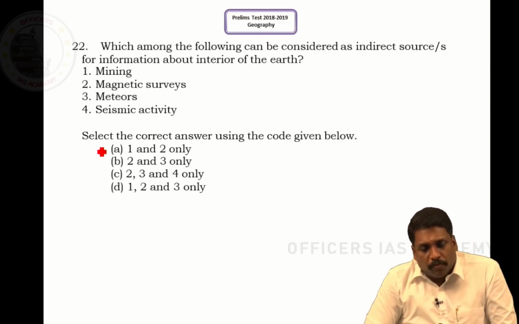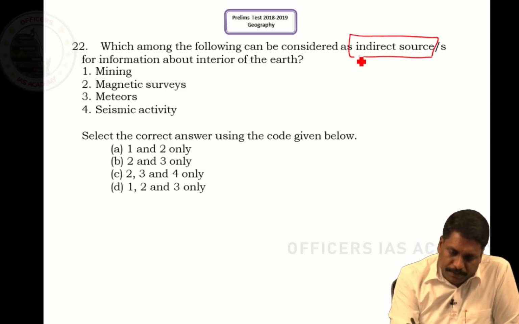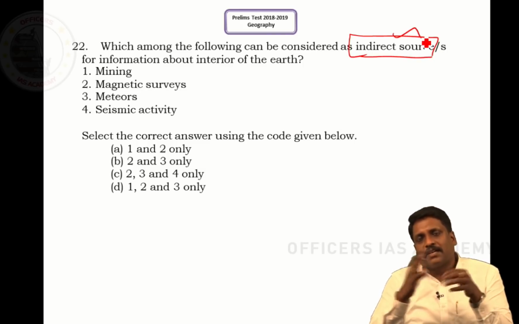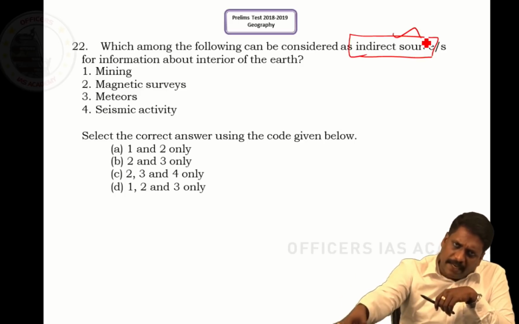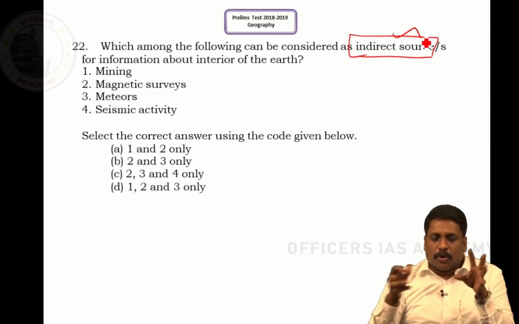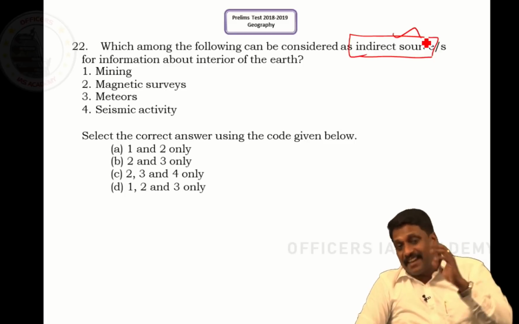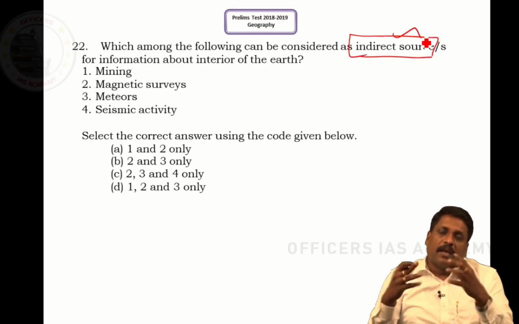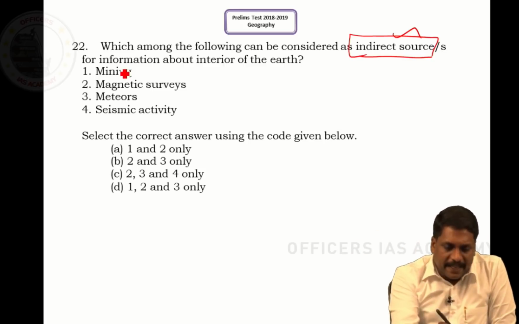Coming to question number 22. Which among the following can be considered as an indirect source of information about the interiors of Earth? For that, I should understand what a direct source and an indirect source are, right? For example, you directly take a sample from the interiors of the Earth and come to a conclusion about how the interiors may look. You call that a direct source. If you don't have any material to be tested, and only other derived information, you call that an indirect source.